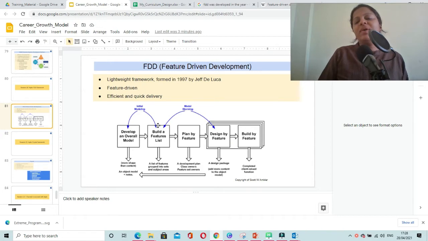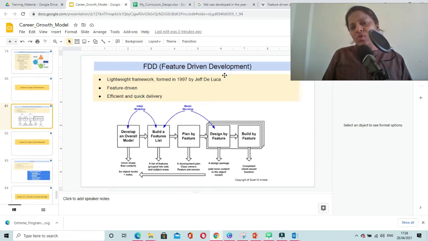That means you will have to form a feature list of your product and you have to plan by feature, design by feature, and build by feature. So basically, this is the reason this framework is known as feature driven development. For example, if you have to construct a banking application using this framework, then you may have in your feature list, cash deposit, cash withdrawal, term deposit, and other functionalities of the banking application.